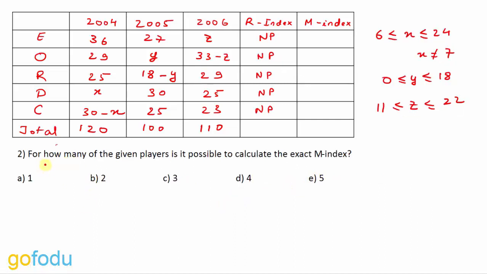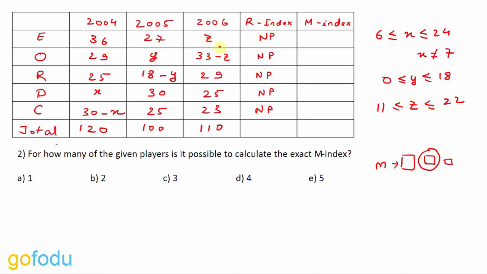So the second question is, for how many of the given players is it possible to calculate the exact M index? What is M index? If these are the number of goals scored by any player in 3 years, then M index is the middle value. So let's check for Eto'o. Highest number of goals for Eto'o is 36. Then we have 27 and then we have Z. So the range of Z is 11 to 22.